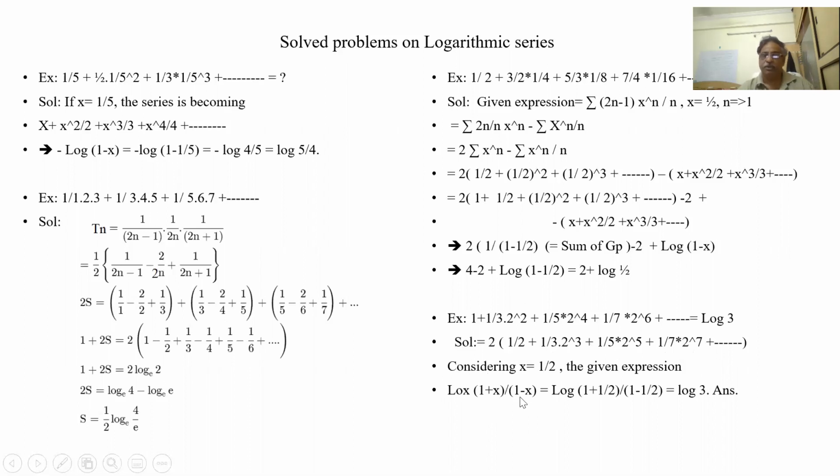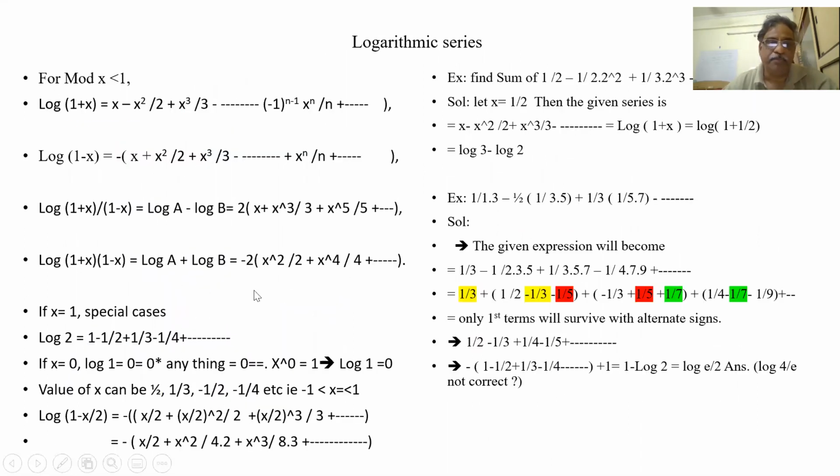It is in the form of log of 1 plus x by 1 minus x, because all we have is 1 by 3, 1 by 5. You see this formula? Division formula. We have x by 1, x cubed by 3, x to the power of 5. All are positive, because when we subtract these two, I am getting all positive, 2 into. When you subtract, this becomes plus, even terms get cancelled, so I am getting this.